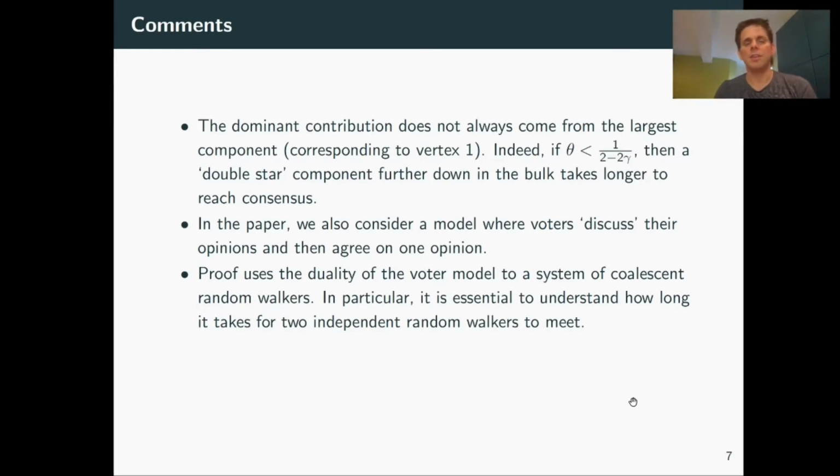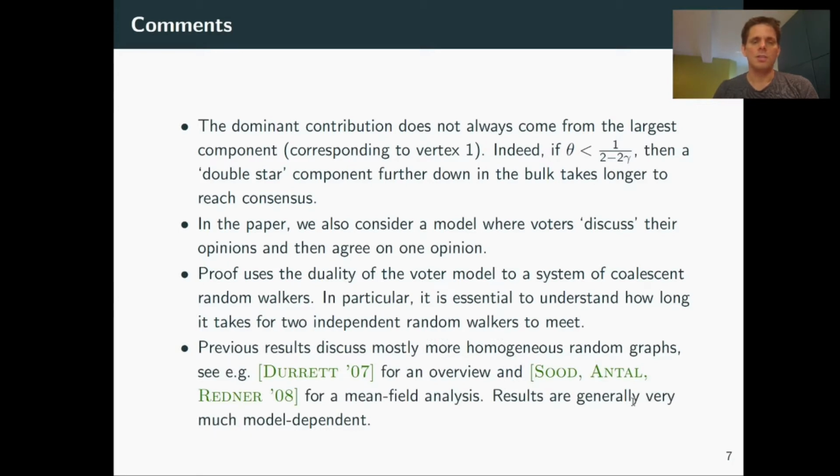And again, that very much depends on the geometry of the underlying graph. And so we have to develop quite a detailed understanding of these random graphs to then pull out these results about the random walkers and then about the voter model. And as you may imagine, there has been a lot of previous work, in particular, Durrett in his book has an overview of some results, but there are other results since then.